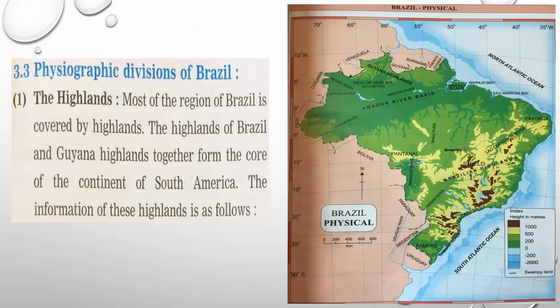Now the first part according to the physiography of Brazil is the main highlands part. Most of the region of Brazil is covered by highlands. Here you can see the Guiana Highlands in the north direction, and here you can see the Brazilian Highlands. These highlands are the main part of the continent of South America. So let's discuss something more about that.